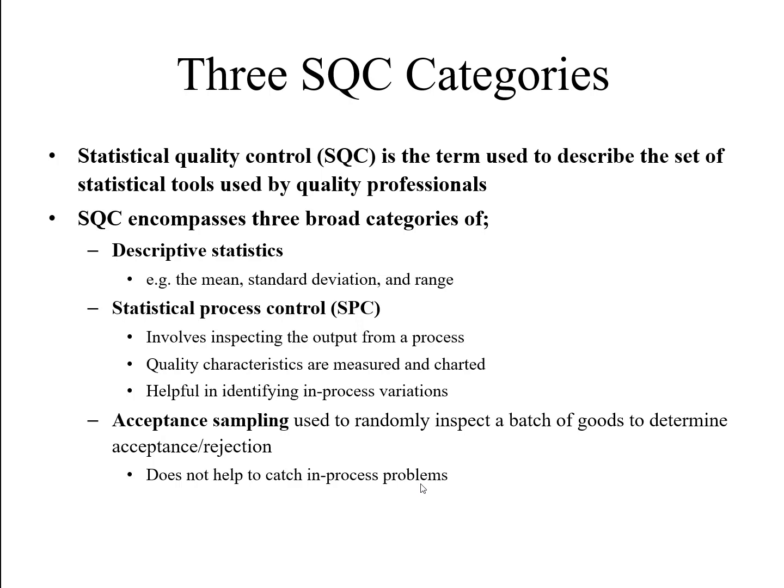Descriptive statistics are the basic concepts of statistics which we already know and normally use in our daily life, for example the mean. Why will the mean be considered a statistical quality control tool? Because in our daily life we also use the mean. In every exam you ask what the average grade is. Then you compare yourself with that mean: are you near the mean, above the mean, or below the average? So this is just a measure which shows you the mean.